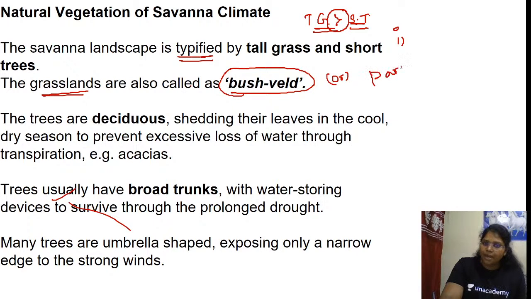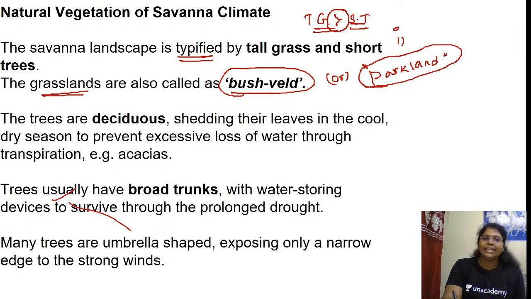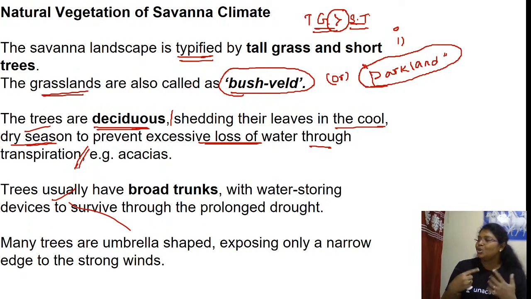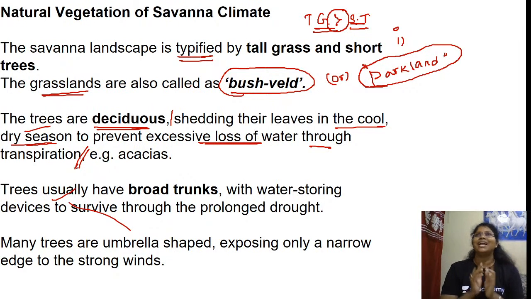Bushveld or parkland. Then trees are deciduous, shedding their leaves in the cool, dry season to prevent excessive loss of water through transpiration. So they don't want to lose their water through evapotranspiration. So they get into dormant mode. They shed all the leaves and stand like spikes.